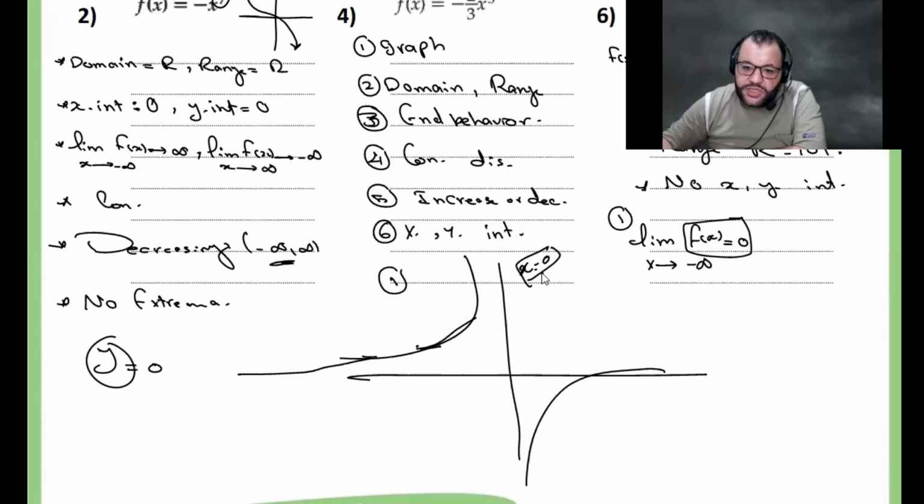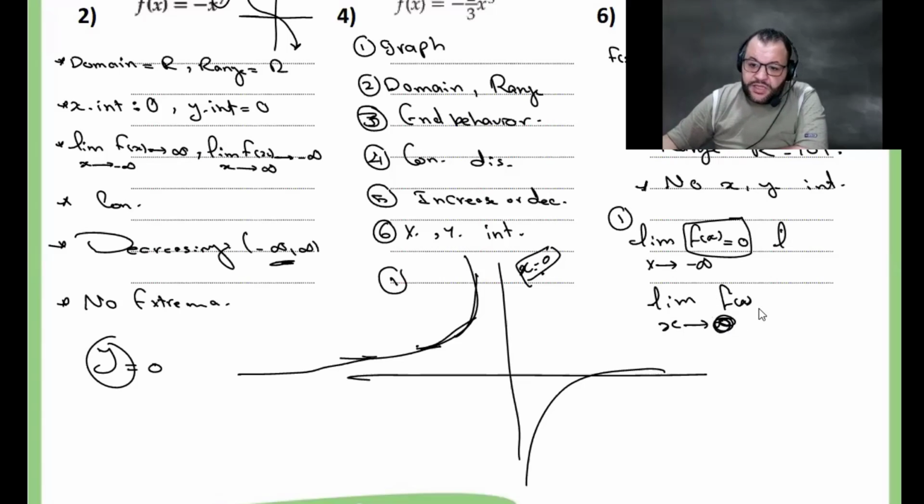Again, for this one, what is the vertical line of asymptote? x equals 0. That's the vertical line. So the limit, when x approaches 0, the function is going up, increasing. When x approaches 0, the value of the function will increase, so it will be going to positive infinity.